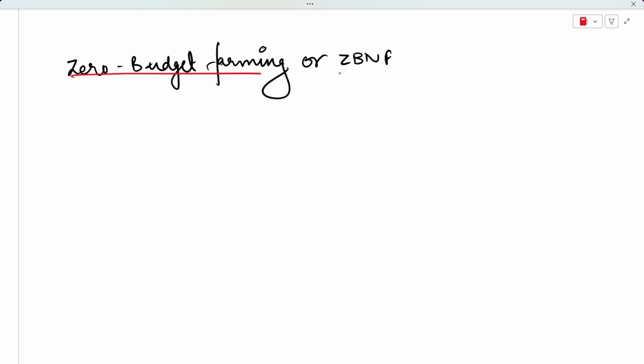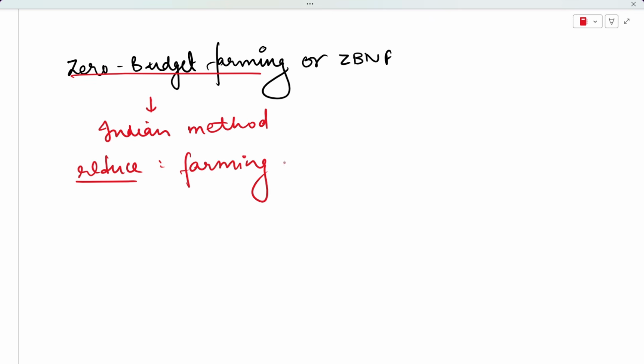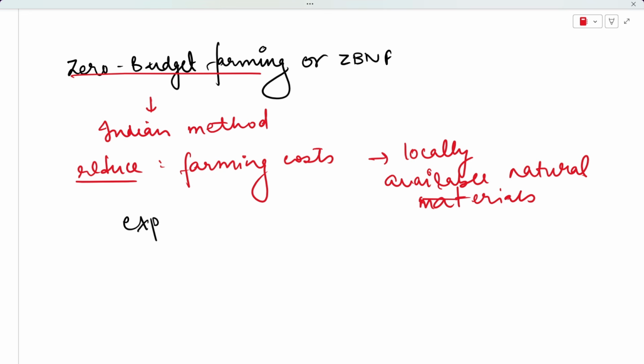So what is zero budget farming? Zero budget farming is basically an Indian farming method, okay? This is an Indian farming method which tries to reduce your farming costs. So the aim is to reduce your farming costs. And how do you reduce your farming costs? By using all the locally available natural materials. So you resort to using locally available natural materials, and you do not use any kind of expensive market inputs. So you say no to any kind of market input that is expensive, okay?